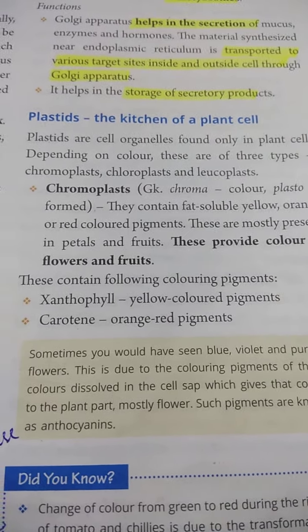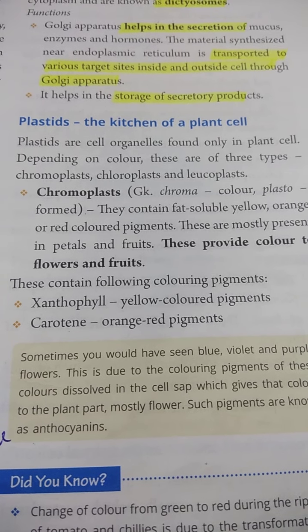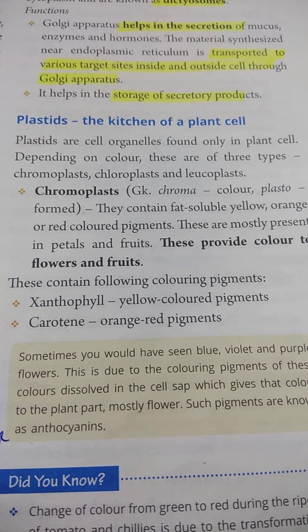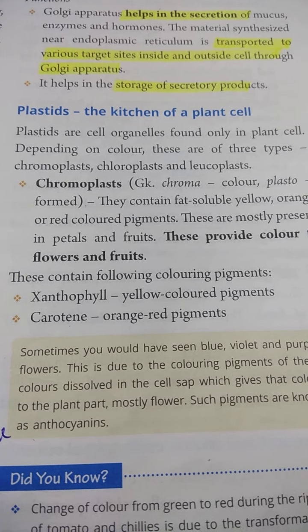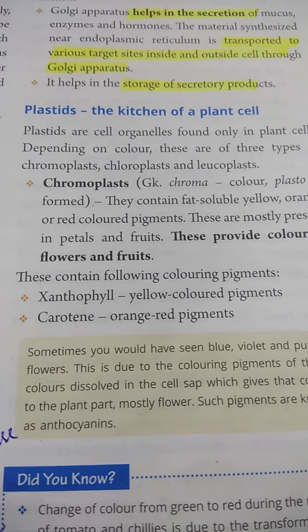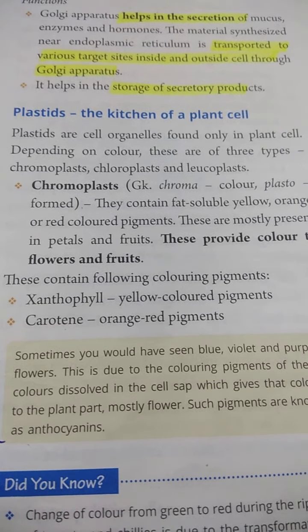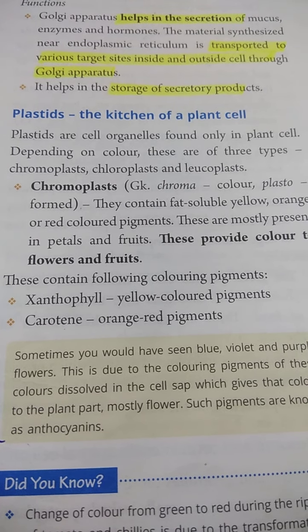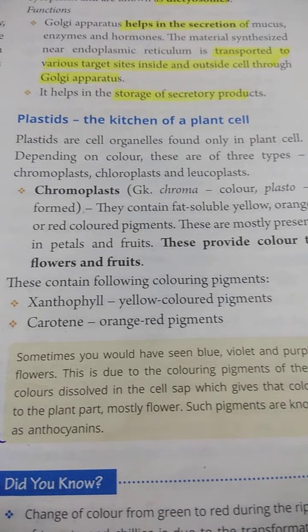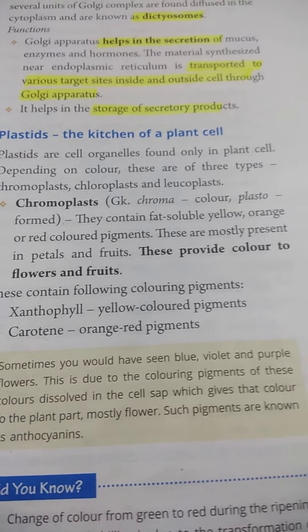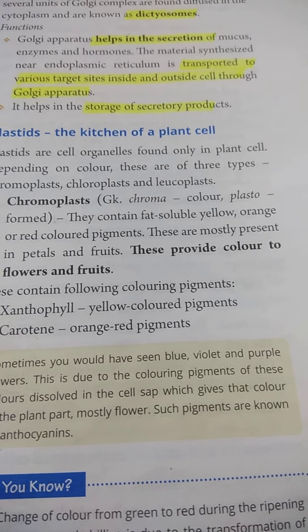Now let's start another cell organelle, the plastid, which is only found in eukaryotic plant cells. It is also known as the kitchen of a plant cell, and they are of three types: chromoplast, chloroplast and leucoplast. Chromo means colored, plasto means formed.